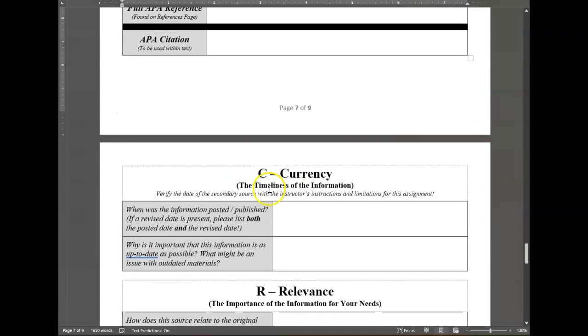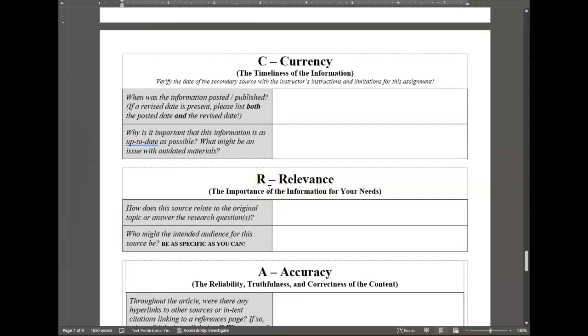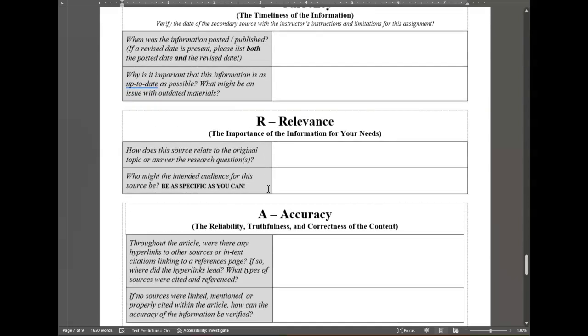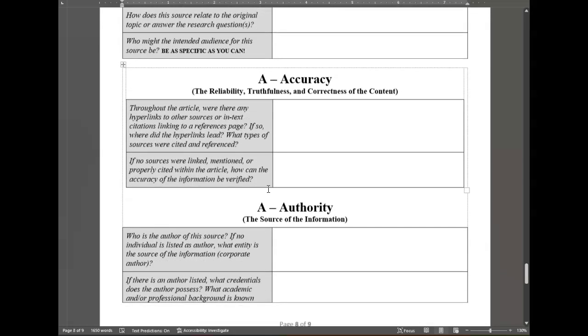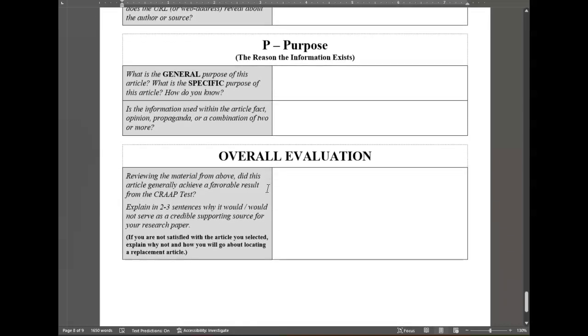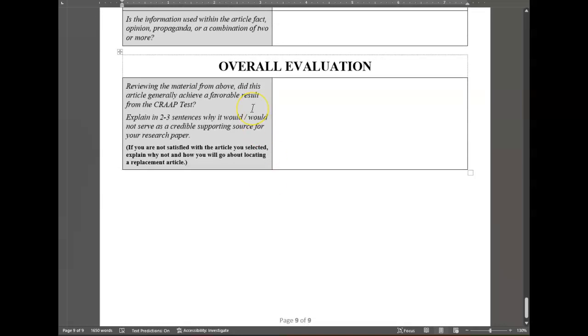And then we get down to CRAP. Yes, again. I don't think I need to run through these questions again, but if you come across any that confuse you, please email me immediately. I'm not saying I'm not going to answer them. I'm just saying that I don't want to waste your time reviewing something that we just used a couple of weeks ago. The final piece down here after CRAP is your overall evaluation.